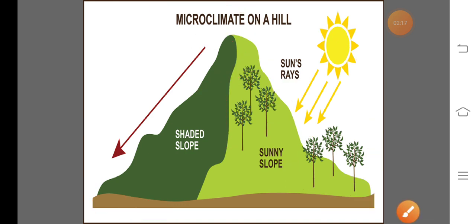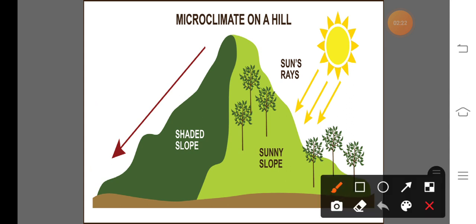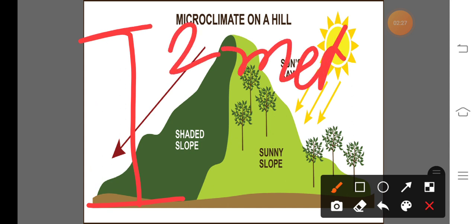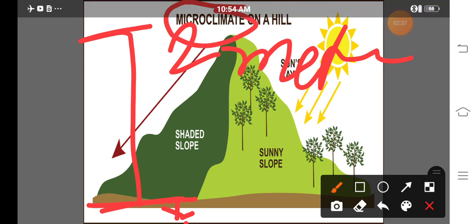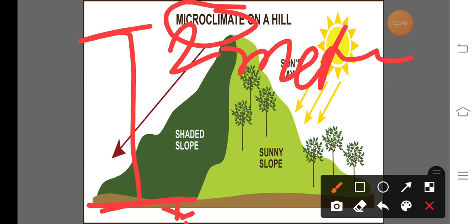It is known as the microclimate. In simple words, microclimate means the climatic condition up to 2 meter height from the ground surface or below the ground surface. Keep in mind, in simple language, microclimate means the climatic condition up to 2 meter height from the ground surface or below the ground surface. It is known as the microclimate.